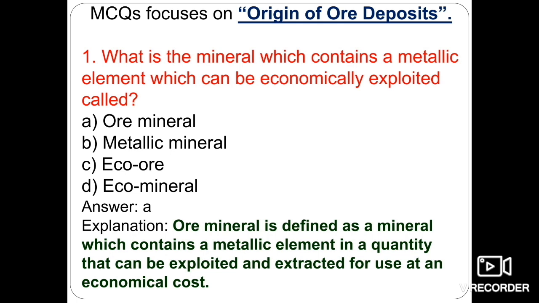The same is written here: ore mineral is defined as a mineral which contains a metallic element in a quantity that can be exploited and extracted for use at an economical cost. Okay, so that is option A, ore mineral.